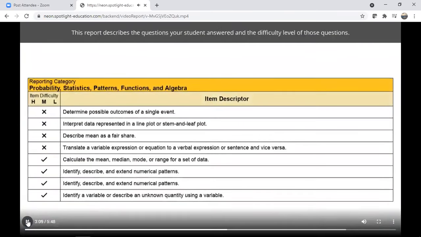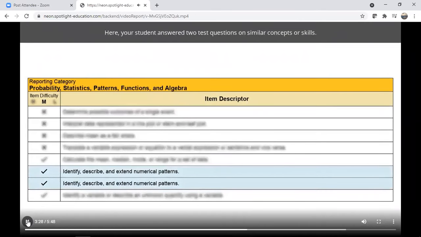This report describes the questions your student answered and the difficulty level of those questions. To see how well your student performed in different categories, look for questions with the same or similar descriptors. This shows you how well they did with different questions addressing the same content and skills. Here's an example. Here your student answered 2 test questions on similar concepts or skills.